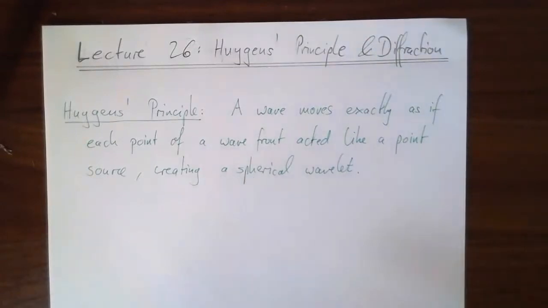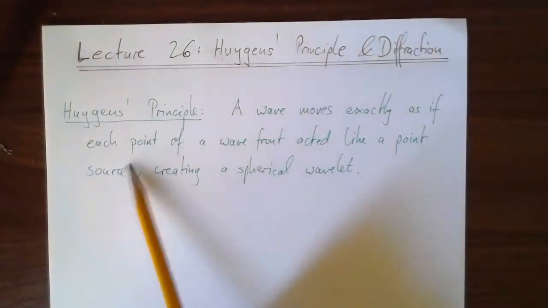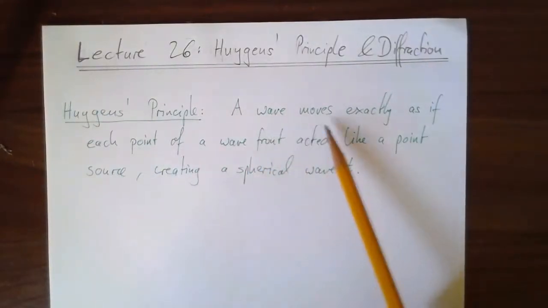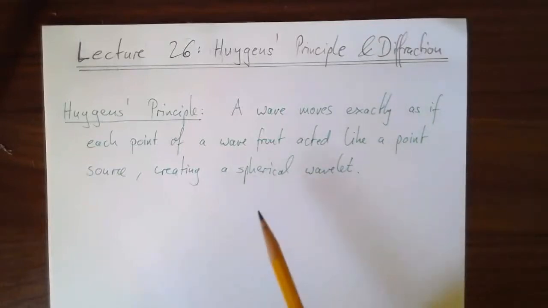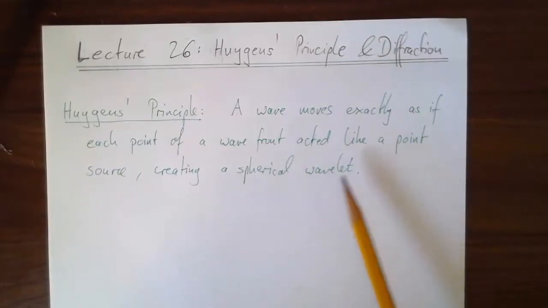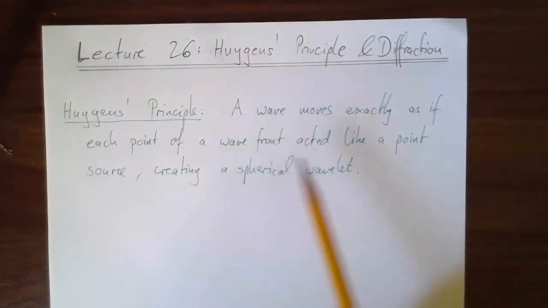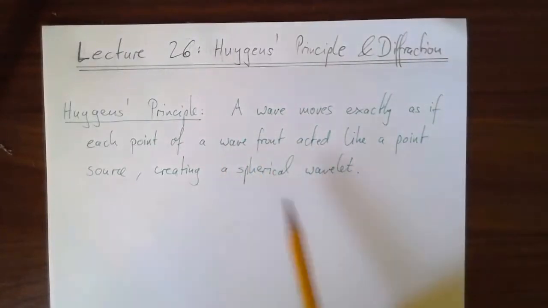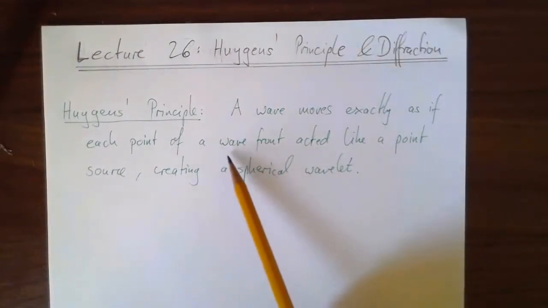This is a principle that's very useful for understanding how a wave spreads out, how a wave moves. It says the following. A wave moves exactly as if each point of a wave front acted like a point source, creating a spherical wavelet. So a wave front would be a line of constant phase. It's easiest to think of it as a wave crest, right?